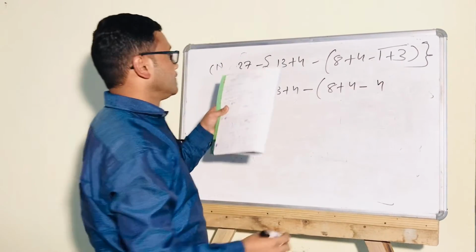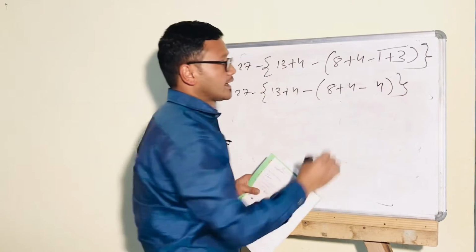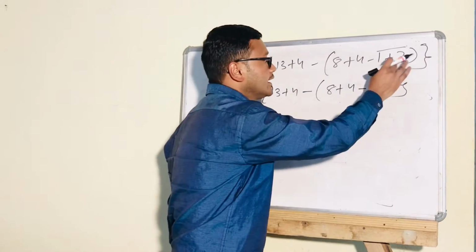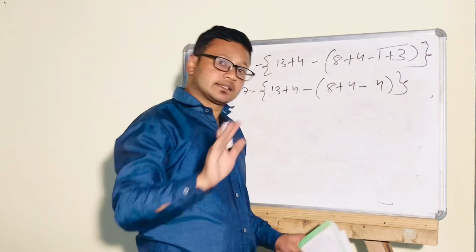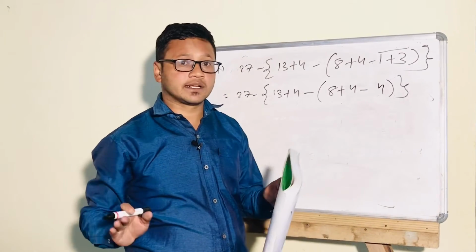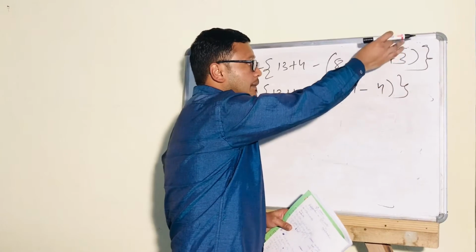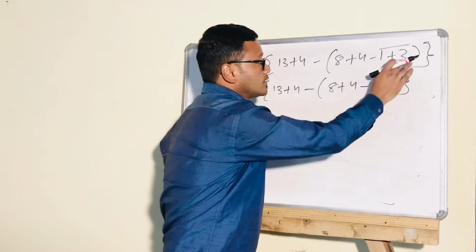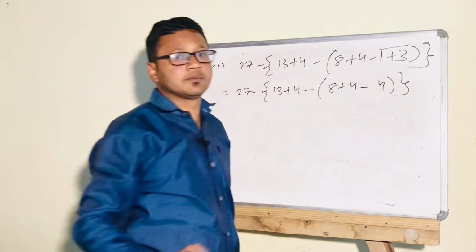Now the bar is removed. Just add these 3 and 1. Don't see the sign of the 1 as minus. Last time I told you different signs are subtracted, but in this particular question, while the bar bracket is above those numbers, just add only. 1 plus 3 is 4, removing that bar.